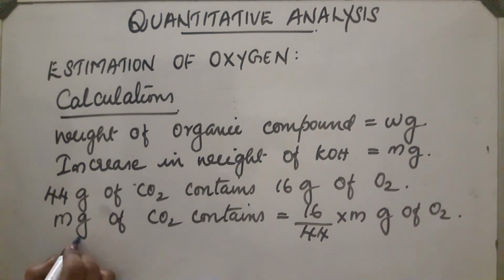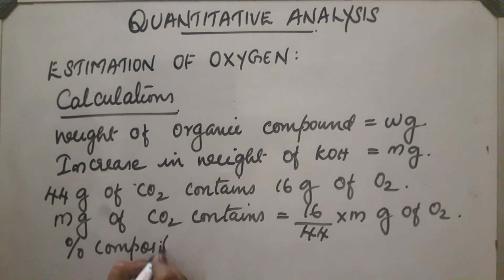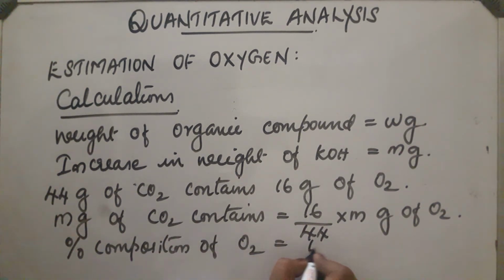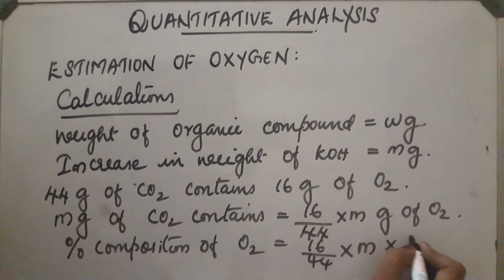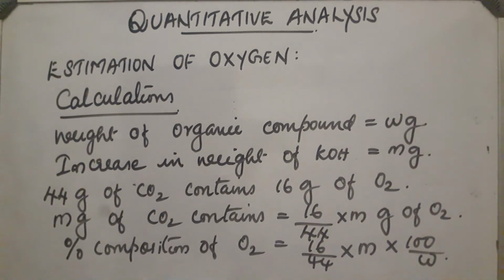Now, next, the percentage composition of oxygen will be equal to 16 by 44 into m into 100 by W, where W is the weight of the organic compound. So, using this formula, we can easily calculate the percentage composition of oxygen.